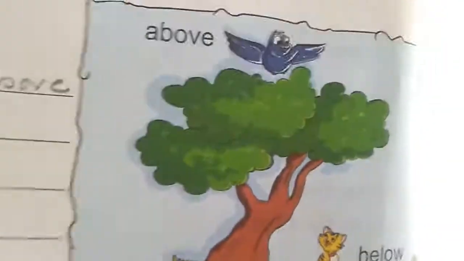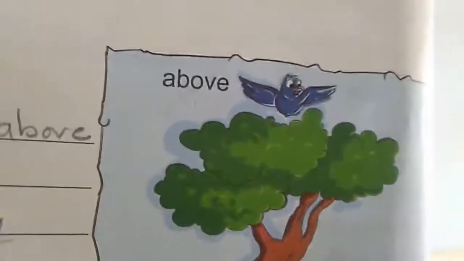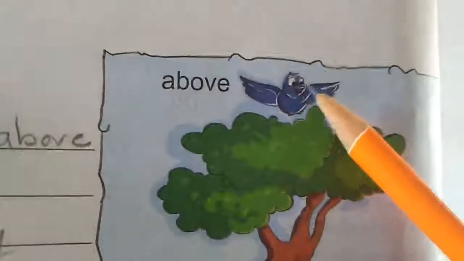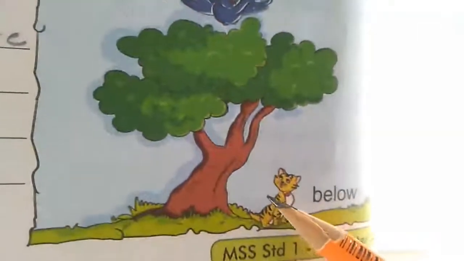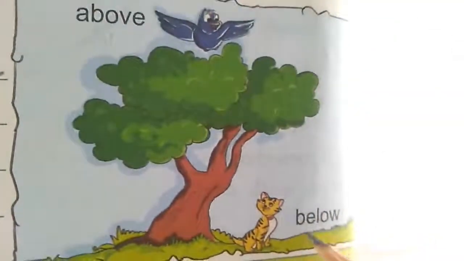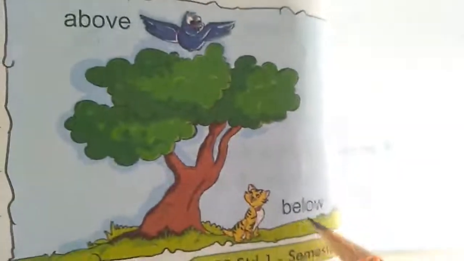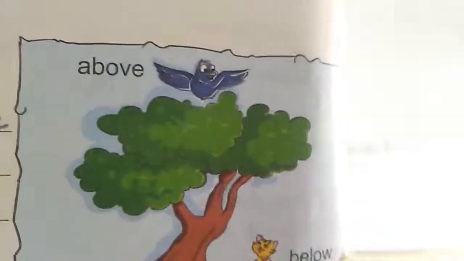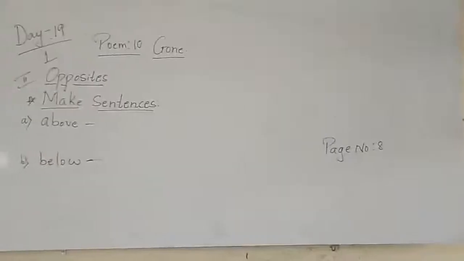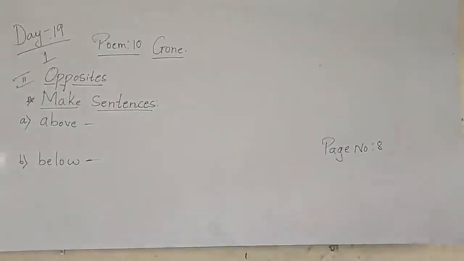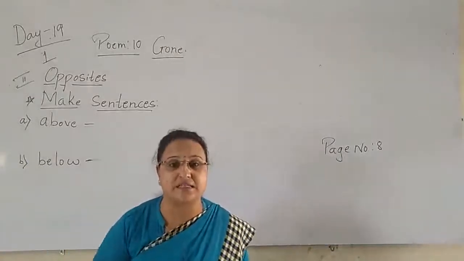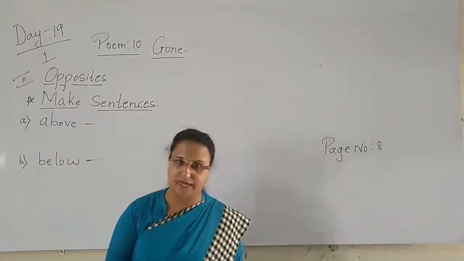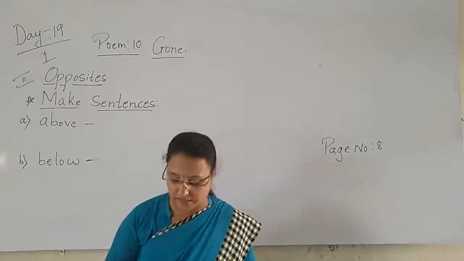Here you can see, children, the bird is flying up, that is called above, and the cat is sitting down the tree, that is called below. So now children, with the help of these two words, what do we have to do? We have to write two sentences.